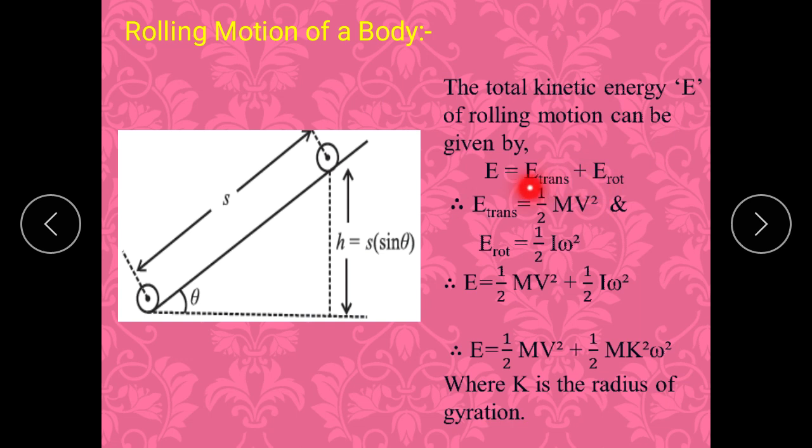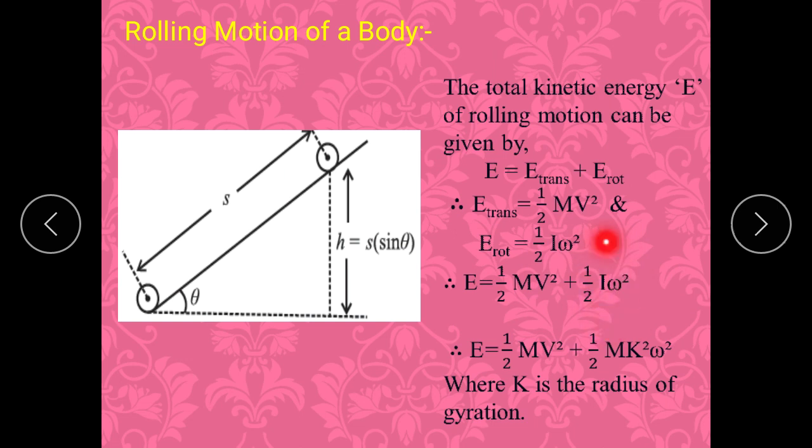First, there is translational energy due to the center of that body, and the rotational kinetic energy, which is due to the particles revolving around the center of that body. We have already derived an expression for translational kinetic energy. We know that it is half mv square. And rotational kinetic energy, we derived the expression in the previous lecture, that is half I omega square. Substitute both the values, you will get E is nothing but half mv square plus half I omega square.